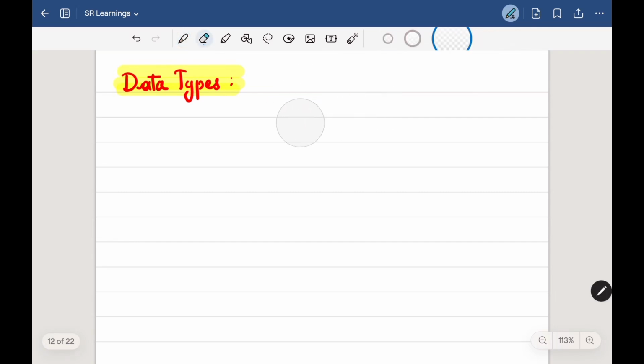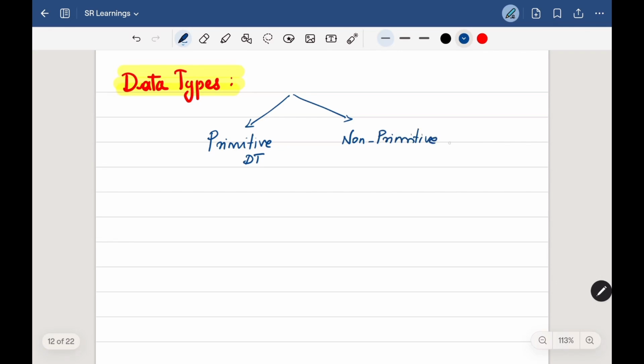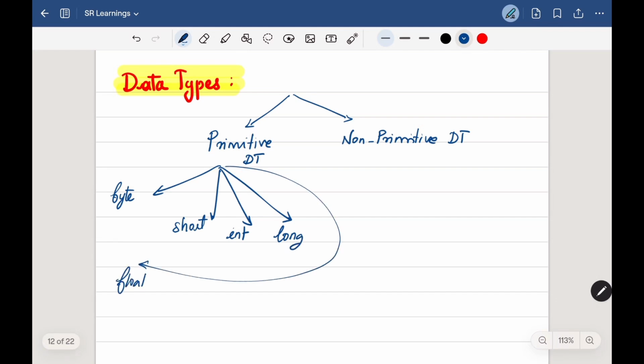And in Java, we have two different types of data types: primitive and non-primitive. Under the primitive data types, we have around 8 different types: byte, short, int, long, and also float, then double, and char.